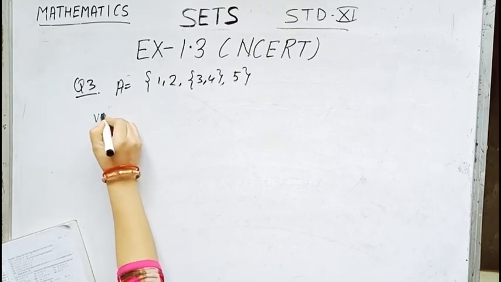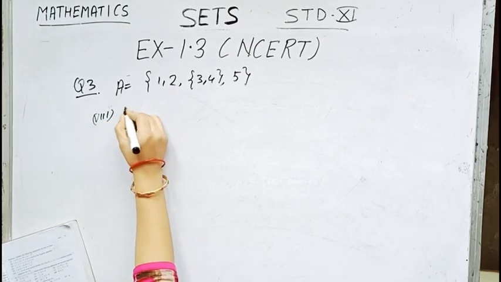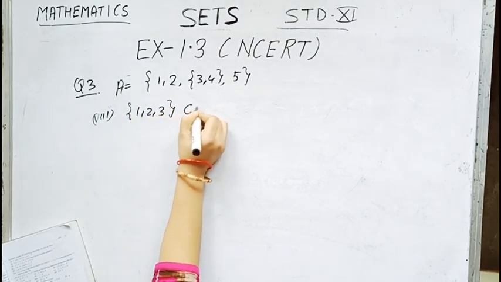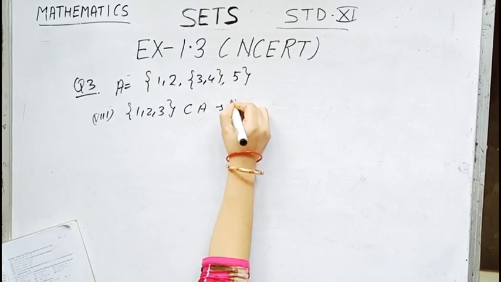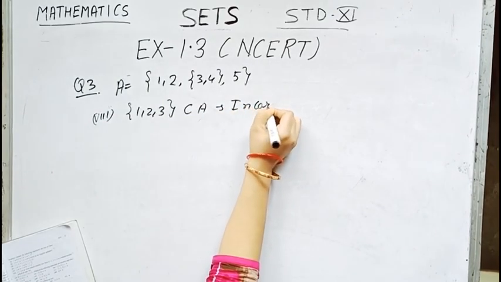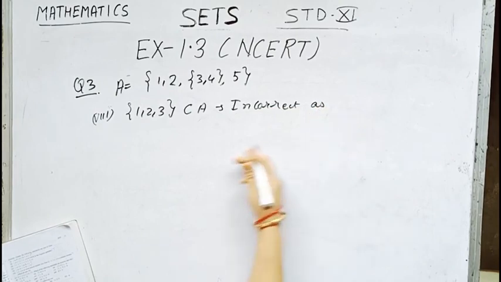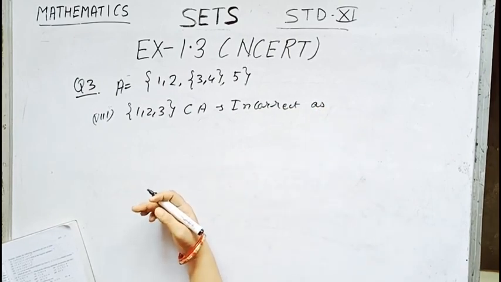Number 8. Set containing 1, 2, 3 is the subset of A. This is obviously incorrect. Incorrect, because it is asking to give reasons.